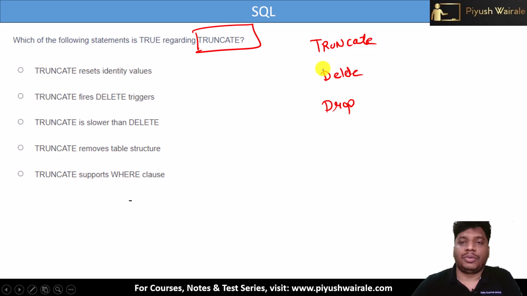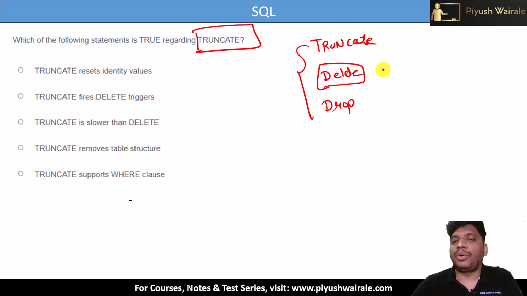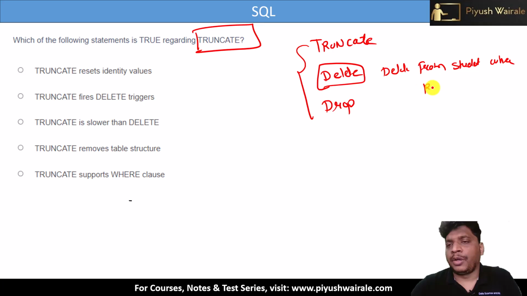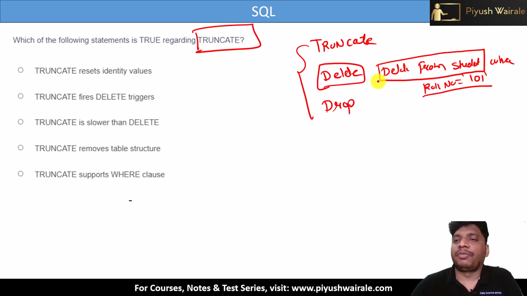So what about truncate? I hope everyone is aware of delete, right? If you have watched my lectures, we have discussed this difference already as a part of the course. Delete means delete from a particular table name. Let's say, for example, I want to delete a record from a student table. Then I can put a where clause where roll number equals 101. This is fine. It is going to remove this particular row which satisfies the condition, roll number 101. So this is how the delete command works. But even if I skip the where clause and just put delete from student, it is going to remove all the rows from the table.